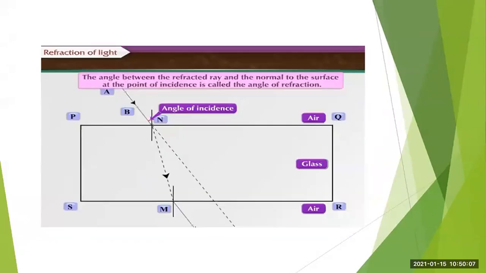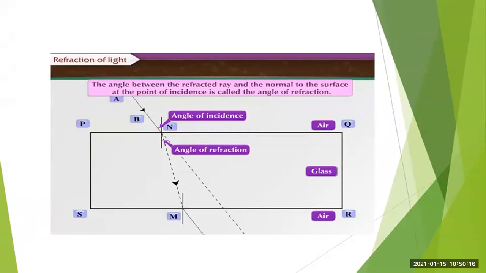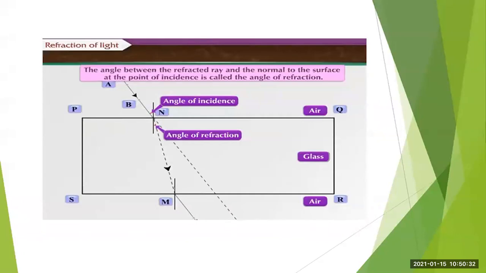Now what is the reason for this? It is because the velocity of light is different for different media. In case of refraction through the glass slab, we have seen that two refractions occur. When the light enters from air to glass medium, the first refraction occurs. Then when the light travels from glass medium to air medium, the second refraction occurs.